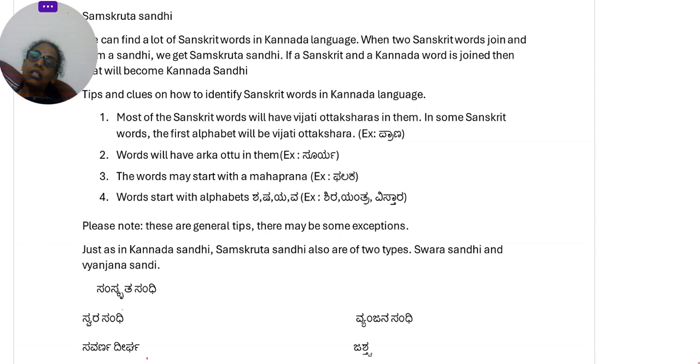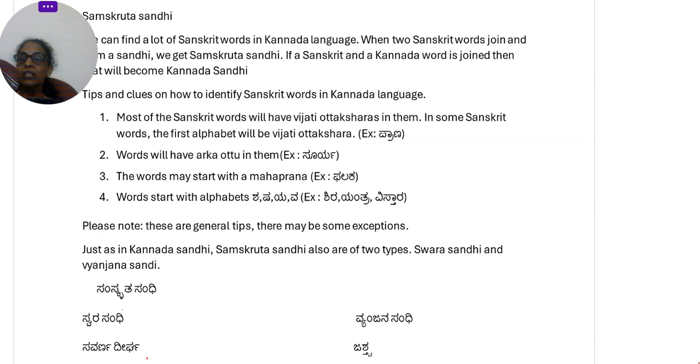Since a lot of words have come and we are not even able to differentiate whether it's a Kannada word or a word from Sanskrit origin, there are a few tips and clues on how to identify whether a word has a Sanskrit origin. There are some tips which I have listed here, but these are just general guidelines. These are not rules. These are just simple tips and clues which will help you to identify whether it's a Sanskrit word or a Kannada word.